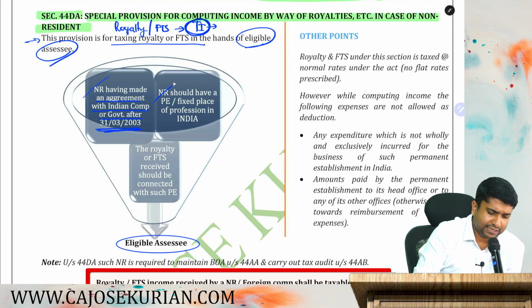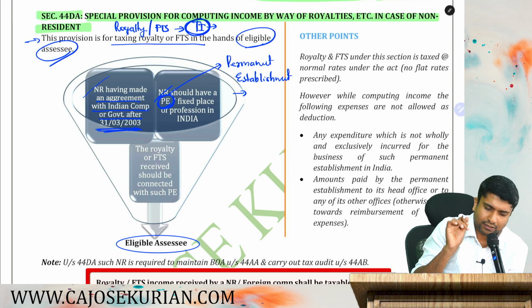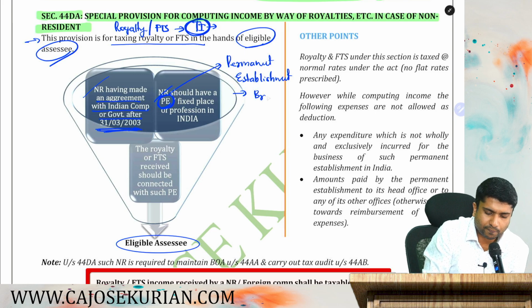Second condition, the non-resident should have a PE. What is PE? Permanent establishment. We will study it in the DTAA chapter. For the time being, imagine permanent establishment as a branch in India.